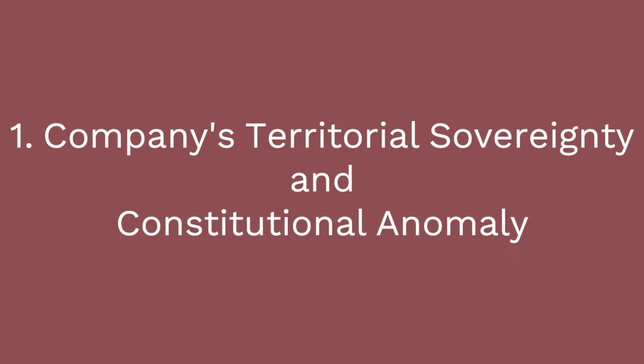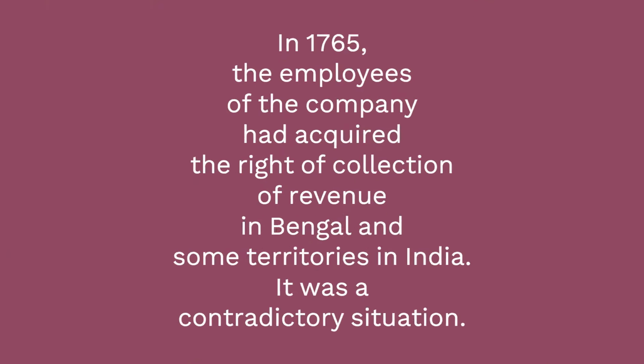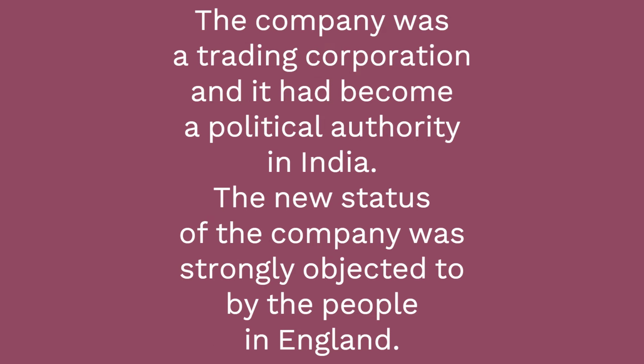Cause 1. Company's territorial sovereignty and constitutional anomaly. The charter given to the company permitted it to conduct trade with India and other Asian territories through ships and establish trading centers with the approval of the native rulers of India and other Asian territories. In 1765, the employees of the company had acquired the right of collection of revenue in Bengal and some territories in India. It was a contradictory situation. The company was a trading corporation and it had become a political authority in India. The new status of the company was strongly objected to by the people in England.